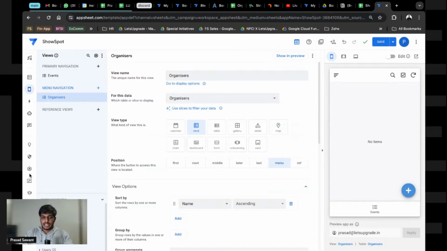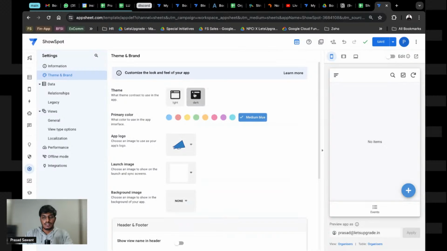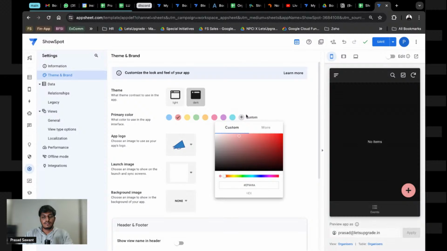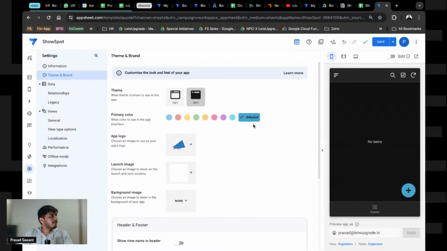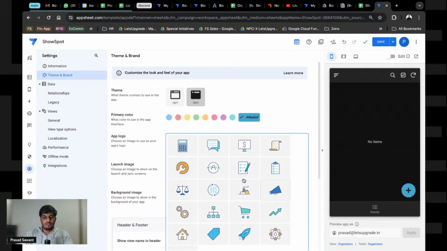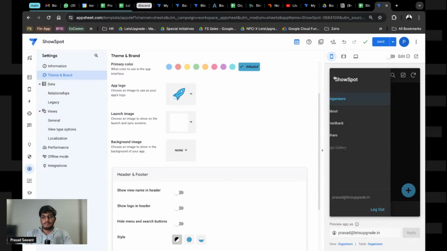And as promised, the next thing that we want to quickly do is the theme, right? So we'll just go here. Of course, I love a black theme. I'll just do a custom color. If you have any color code that you love, just let me know. I just have this as my color code 46A5CF. Looks good, right? It looks kind of good, and you can change a logo. You can add a custom logo, but again, tomorrow we'll add a custom logo. As of now, I'll put this rocket as a logo, and it will show here.